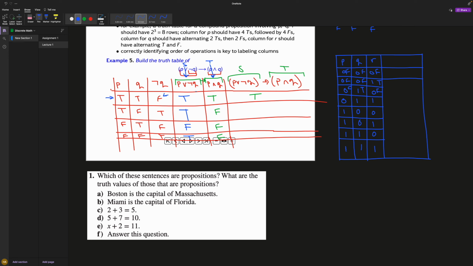Okay, so I'm saying if S is true, then T has to be true, which it is. Therefore, it's true. Now here, if S is true, then T has to be true, but T is false, so I lied. Here, S is false and T is false, so I didn't lie. I said if S is false, then T is false, just like saying if S is true, then T is true. There's no lie in that. So this is true. And here, again, this is the same as that one, so that would be false.